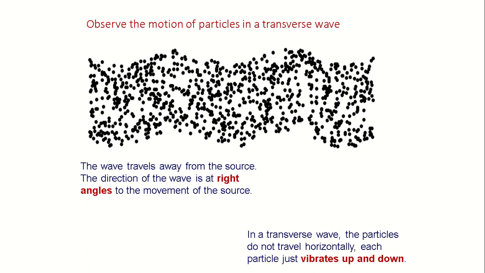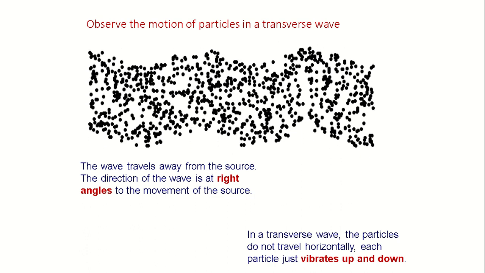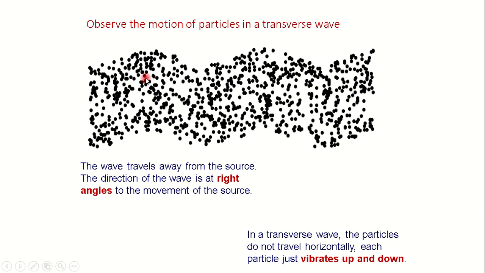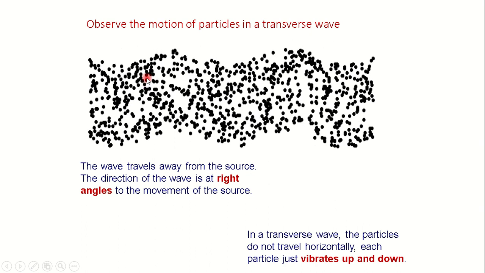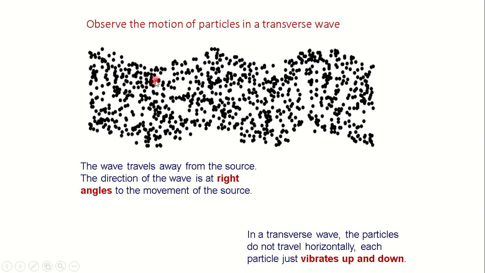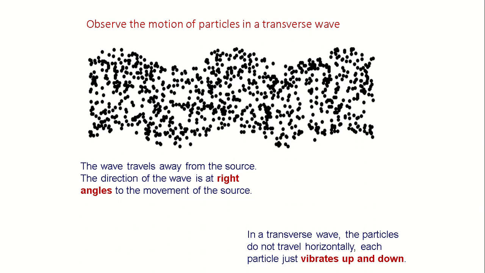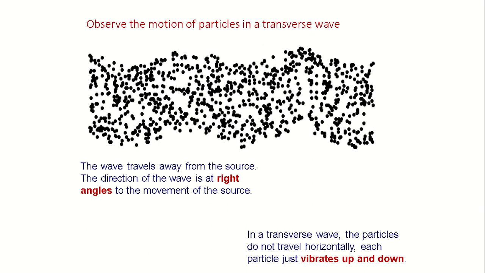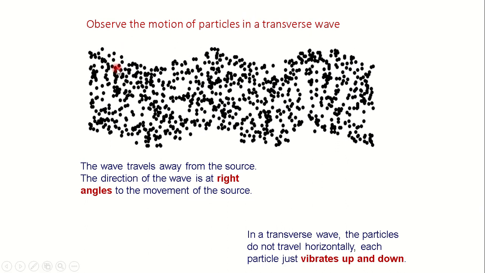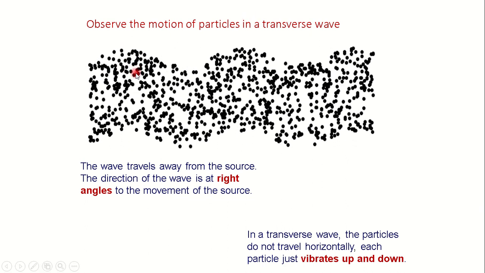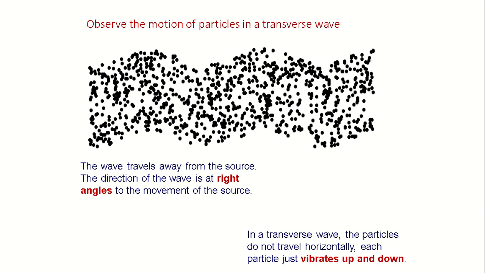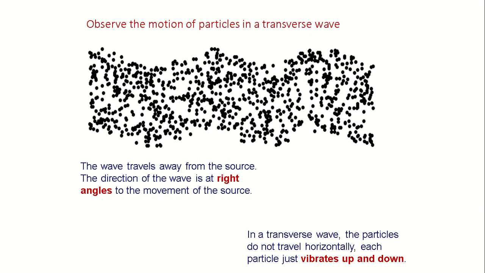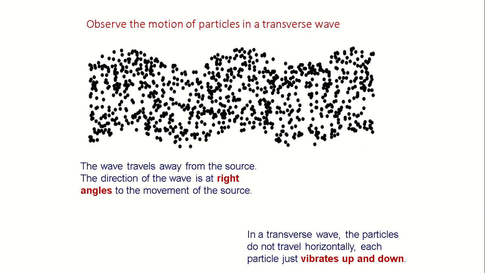Observe the motion of the particle of the wave shown. Now I want you to fix your eye on one particle of the wave and notice what's happening. Does the particle move towards the right or does it move up and down? Of course, it moves up and down. This shows that whenever waves travel, the particles don't travel with the wave. The particles only vibrate in a fixed position, like what we have here, up and down, up and down.